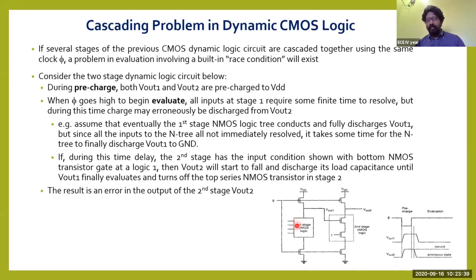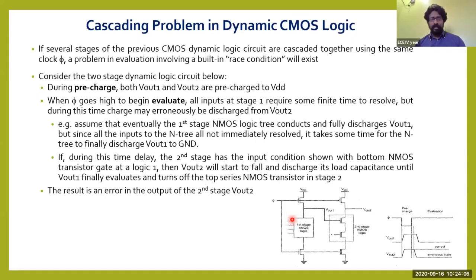If the first transistor is turned on, then only the charge which is stored in the capacitor of Vout1 will go to the second transistor. If the first N transistor is not turned on, the charge cannot move to the second transistor in the left ladder. It means that the channel has to be turned on. Transistors will take some time delay in order to turn on that channel.